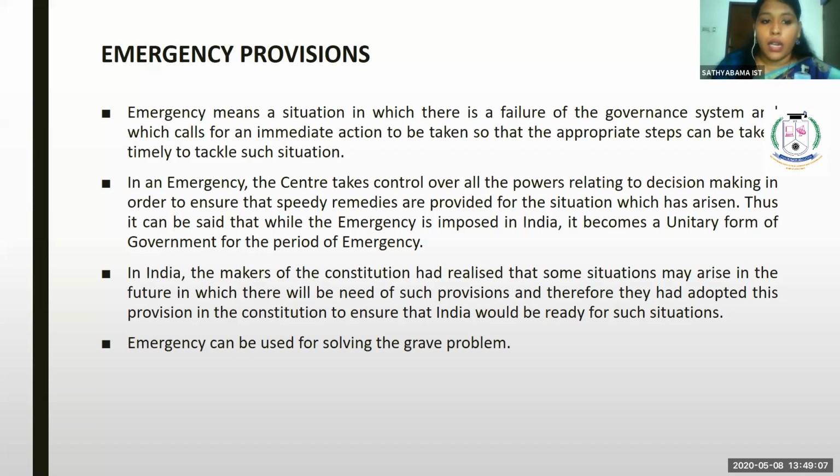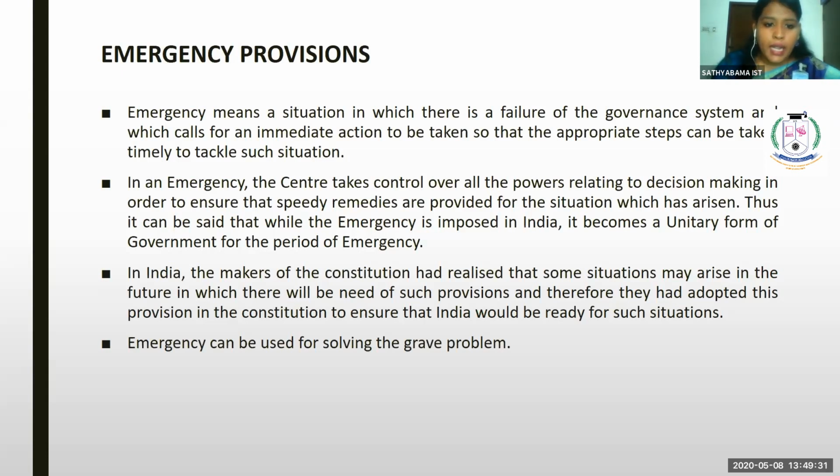Thus, it can be said that while the emergency is imposed in India, it becomes a unitary form of government for the period of emergency. So once the emergency is declared in the state, the entire state gets into the control of the Union. It gets into the control of the Union government.